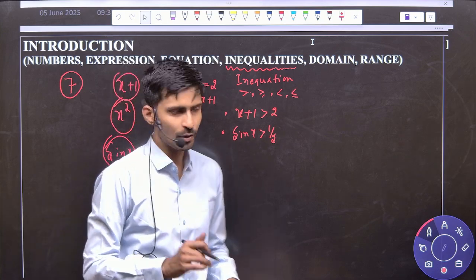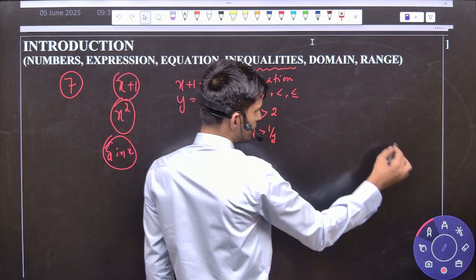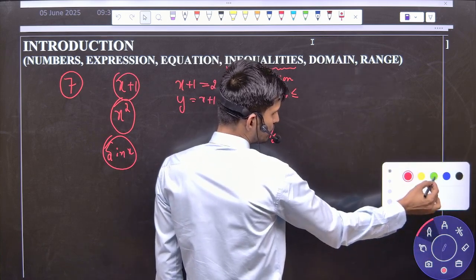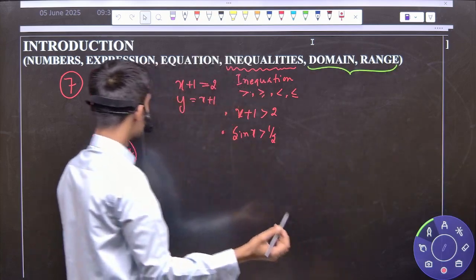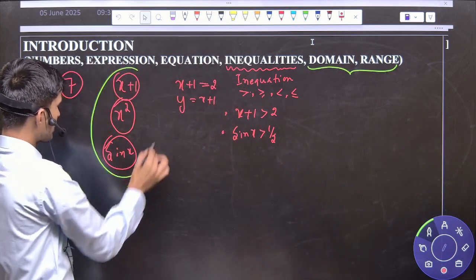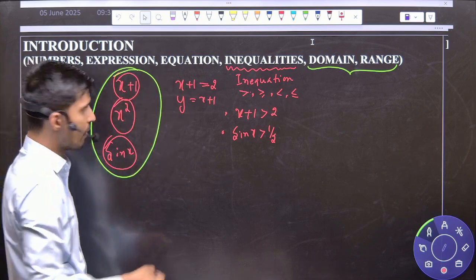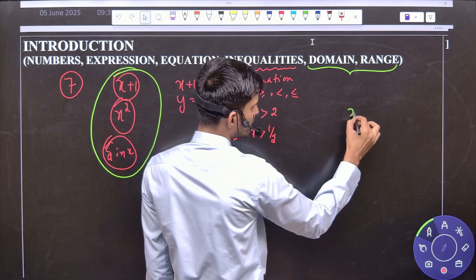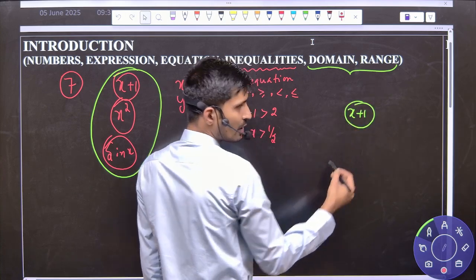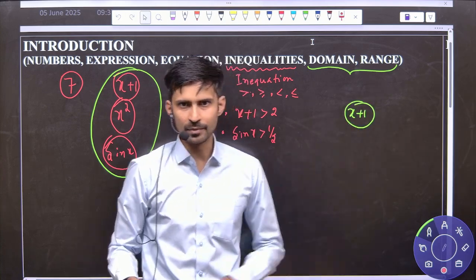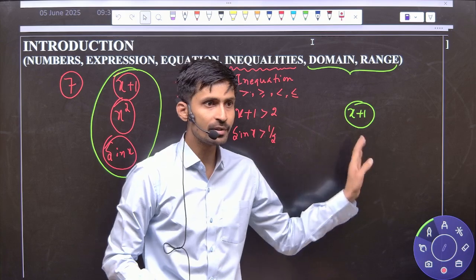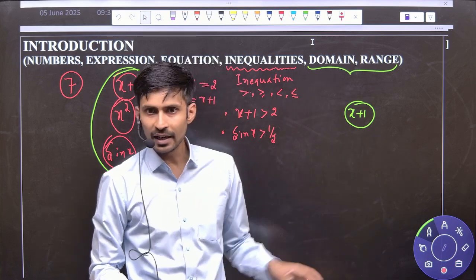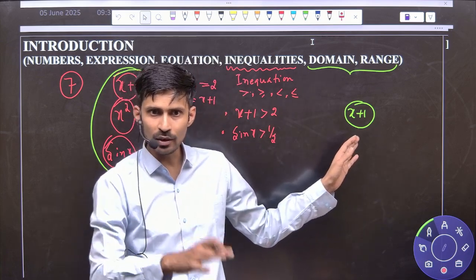Okay, the domain. Suppose I am taking any expression here, x plus 1. As I told you, this is representing a number, but not a single number. It is representing a lot of numbers, but that lot of numbers you cannot see at one time.